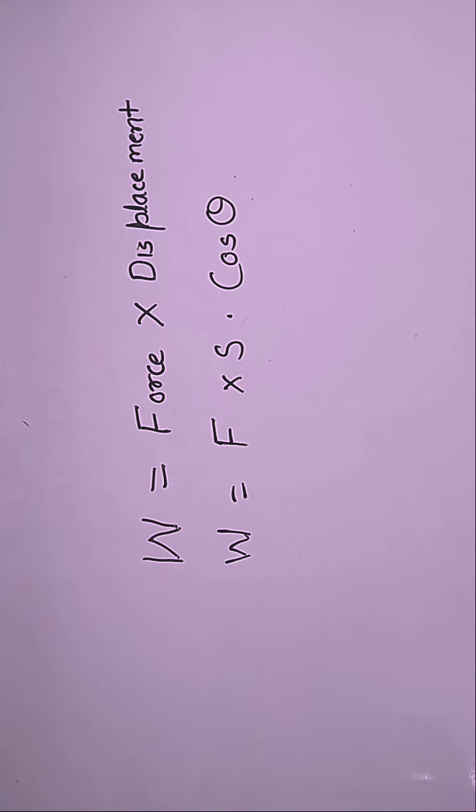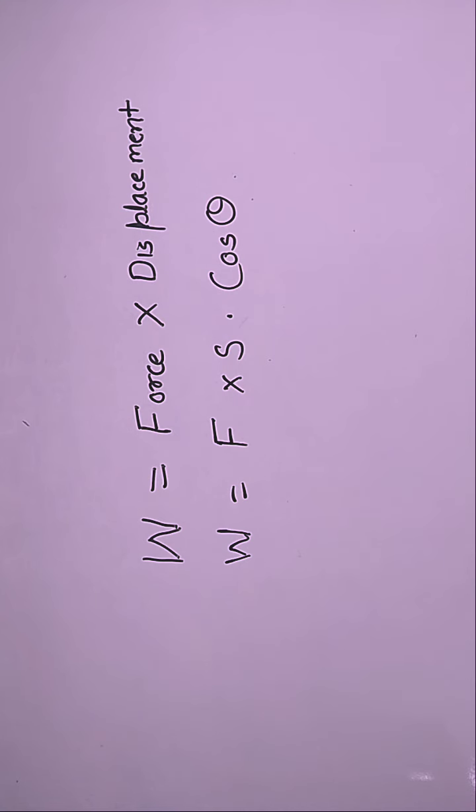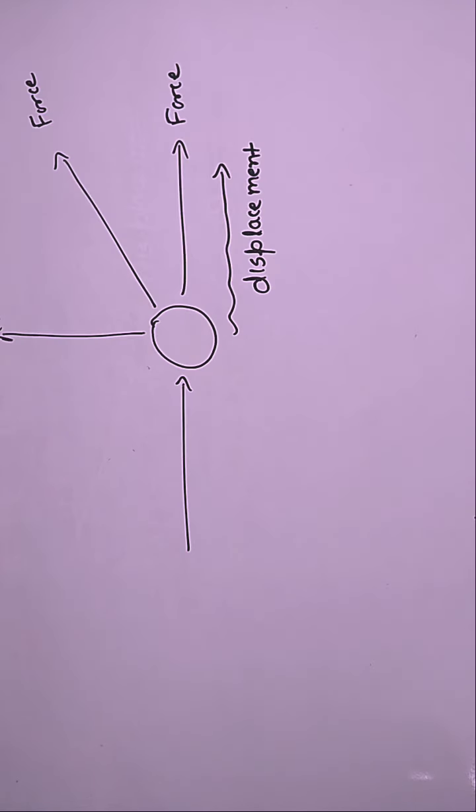Now, if there is no displacement, no work is done. So there will be zero work done. For example, someone wants to push a heavy, huge stone, but he cannot move it. Force is applied in large quantity, but displacement is zero, and in that case we say that no work is done. Now, for that purpose, we must know what is the angle made by force and direction of displacement.